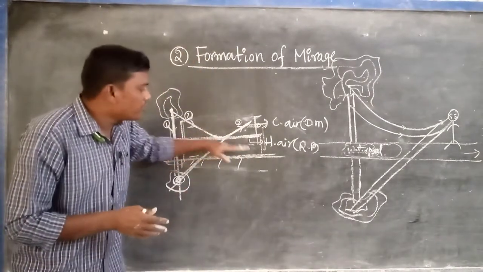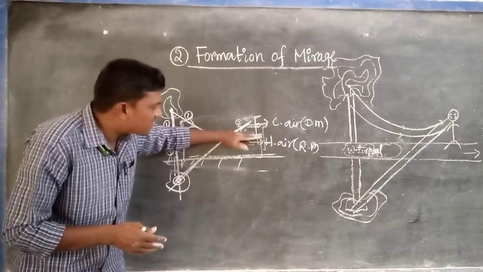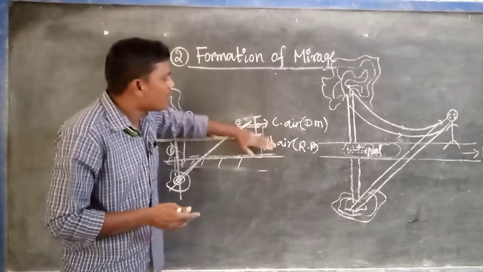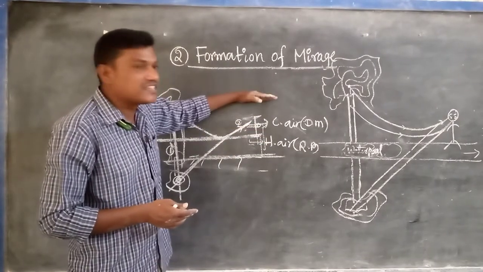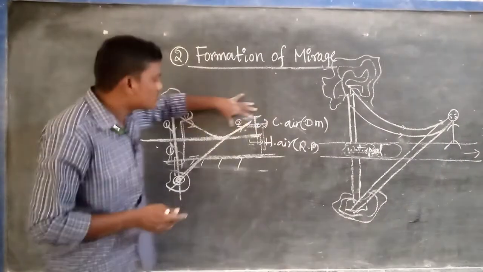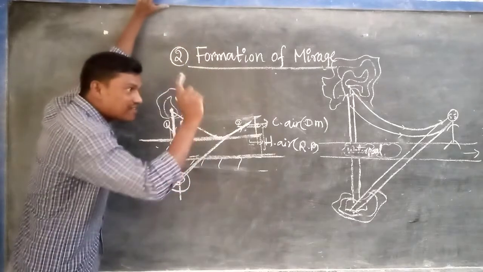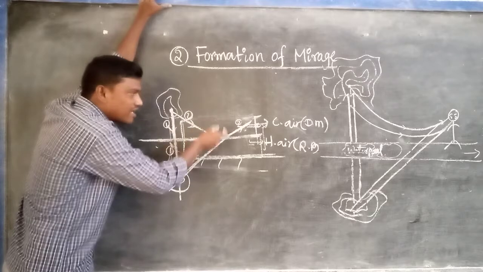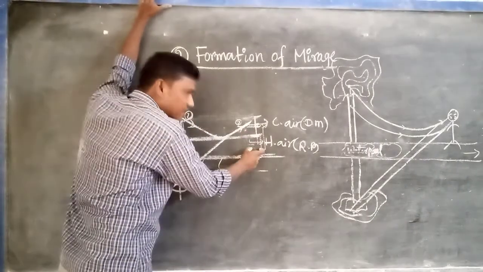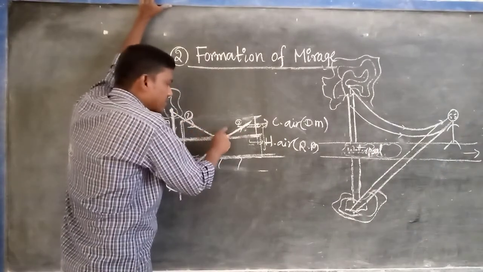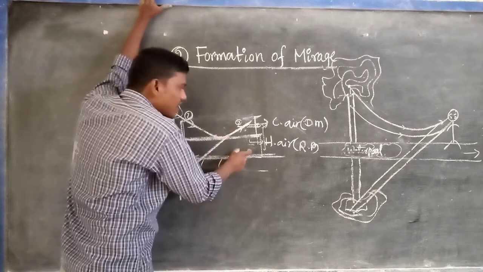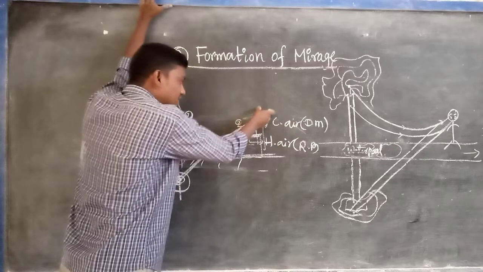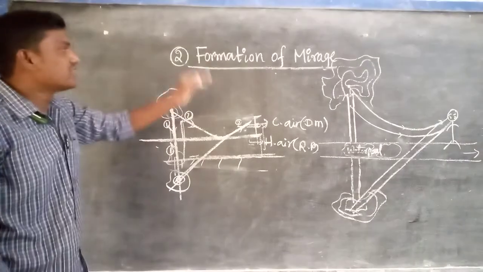The reason is, during the summer season, near the surface of the earth, hot air is present. This is considered a rarer medium. As we go up, the temperature of the air decreases, which is nothing but cold air. So if you consider a distant tree on the surface of the road, the rays coming from the tree behave as if traveling from a denser medium to a rarer medium. Some of the rays do not enter into the rarer medium, they stay in the same medium, which is nothing but T.I.R. occurring due to that.